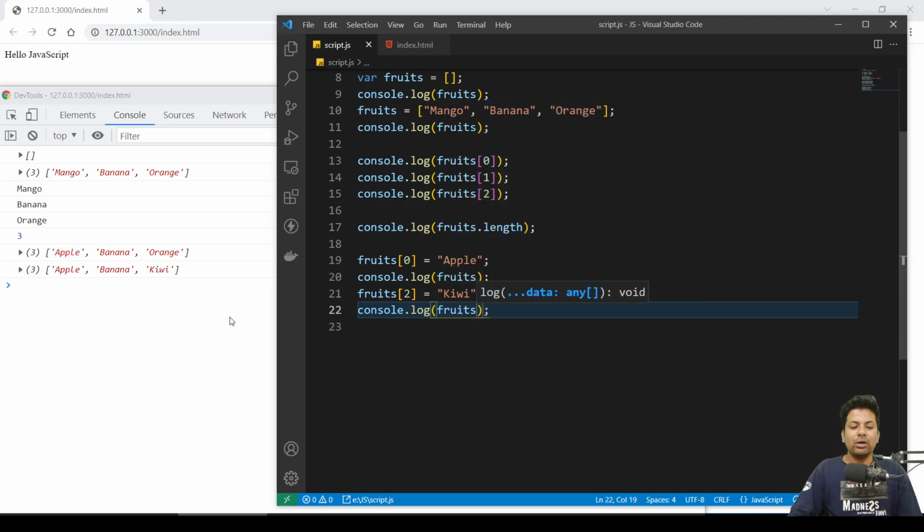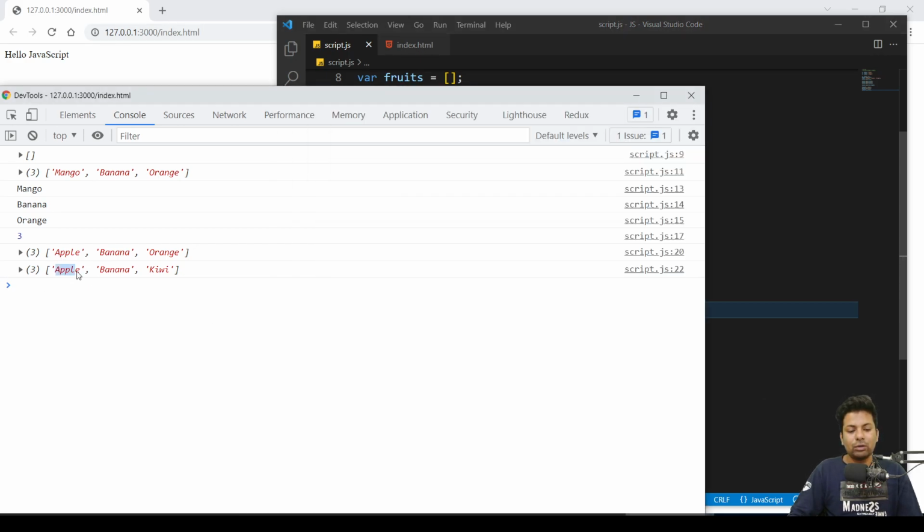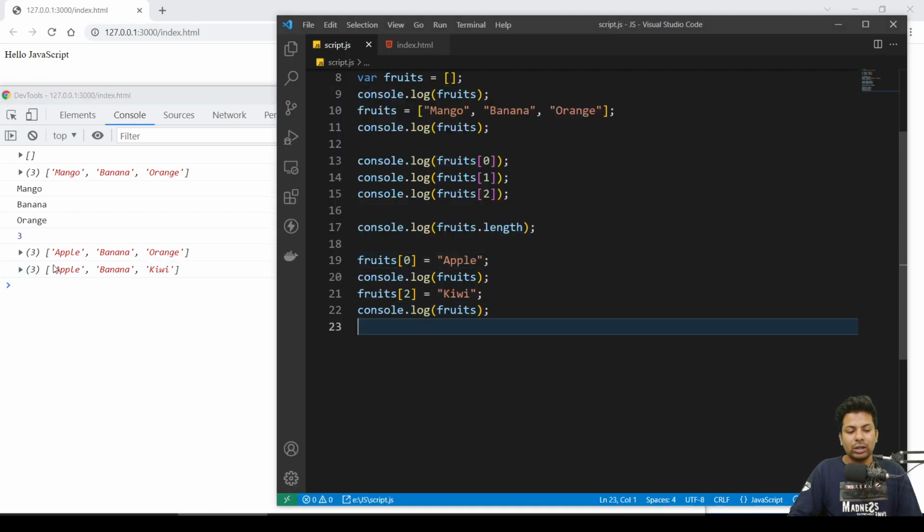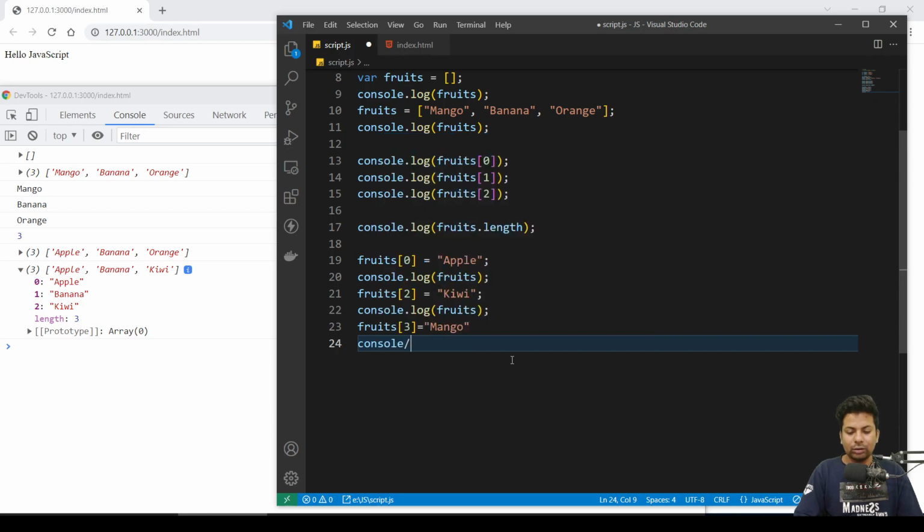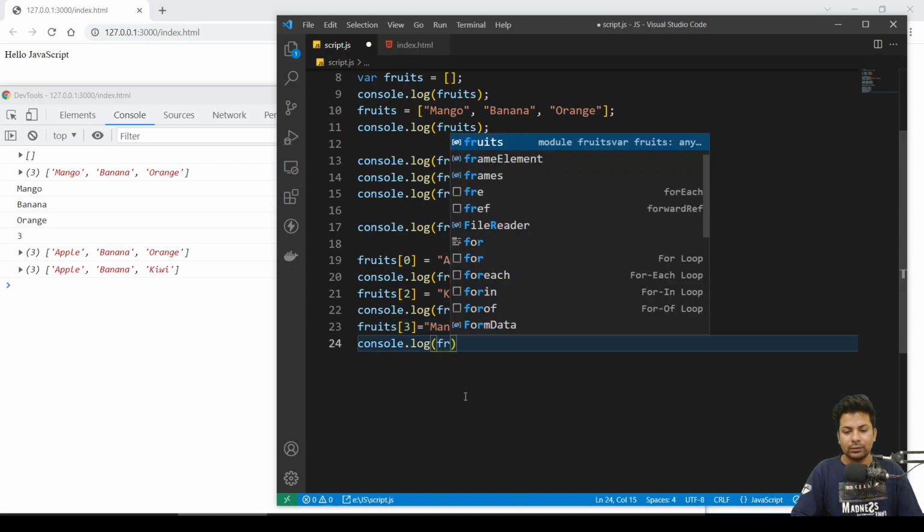But suppose I want mango also. Mango is removed, so I want the fourth element to be mango: 0, 1, 2, so fruits[3] equals mango, and console.log fruits.